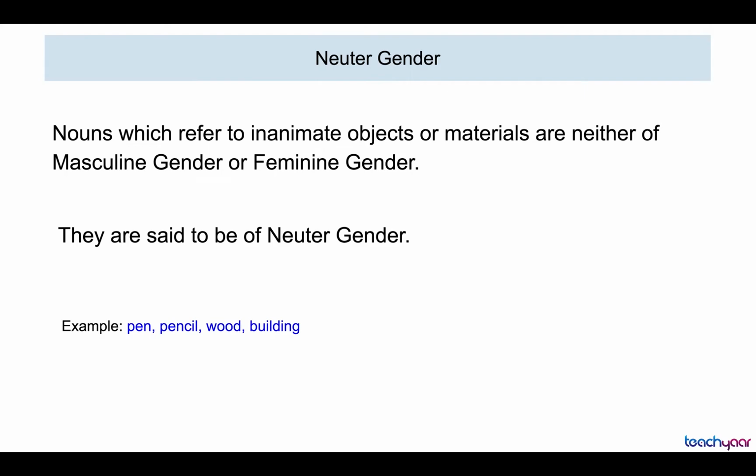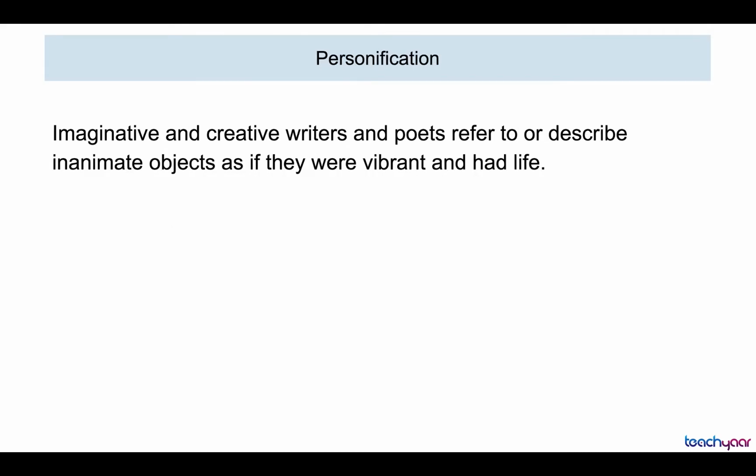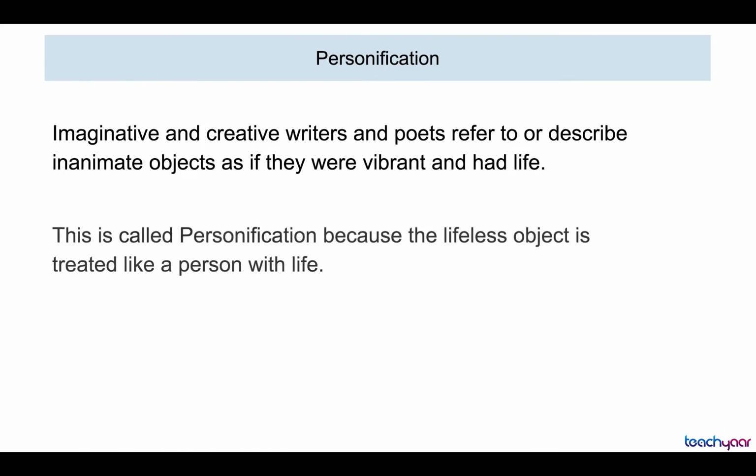But there's one interesting part about this, which is that imaginative and creative writers and poets, when they are describing inanimate objects, sometimes make them vibrant as if they had life. This is called personification, because a lifeless object is treated like a person with life.